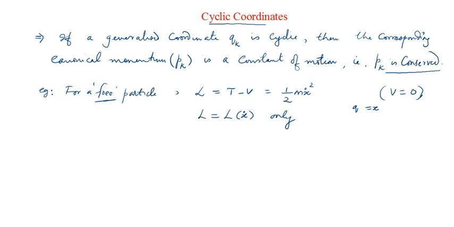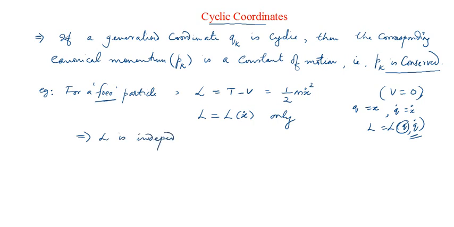If q equals x, then q dot is equal to x dot. So you can see that the Lagrangian, even though it is generally defined as a function of q's and q dots, in this particular case depends only on q dot. It is independent of q.